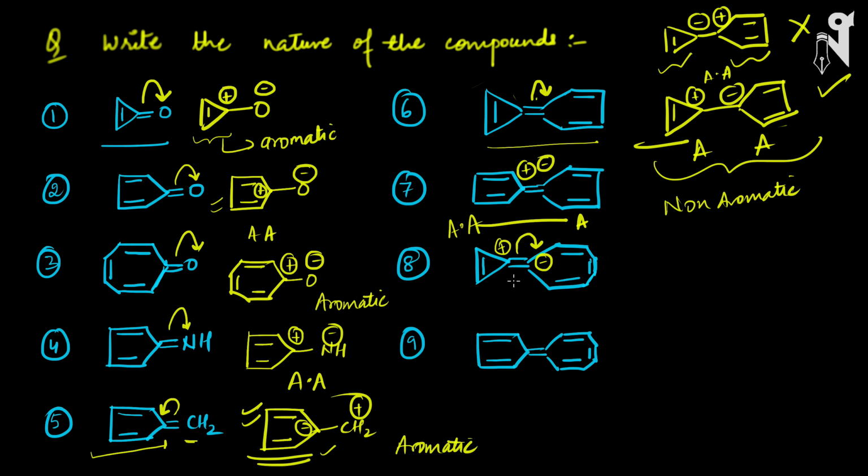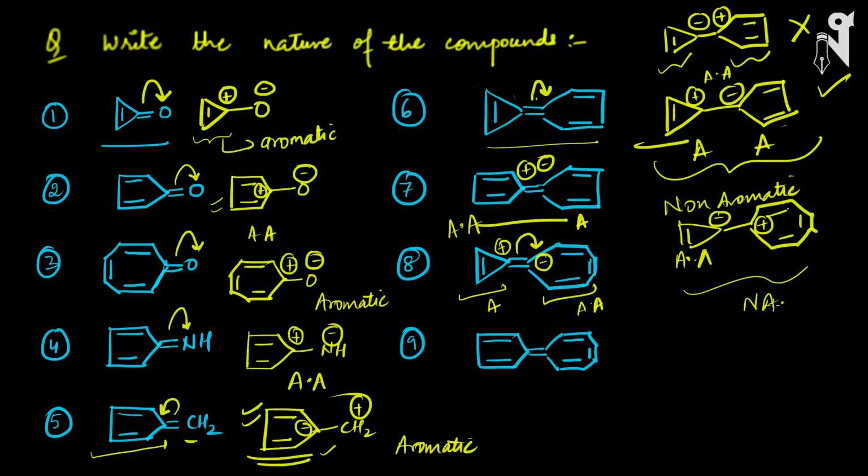So in this case, one ring will be aromatic, and this one will be anti-aromatic. Exactly the same way, if the split is happening the other way around, then this ring will become anti-aromatic, and this one will become aromatic. So in either case, one ring is going to be aromatic, another is going to be anti-aromatic. Overall molecule is non-aromatic. Okay.